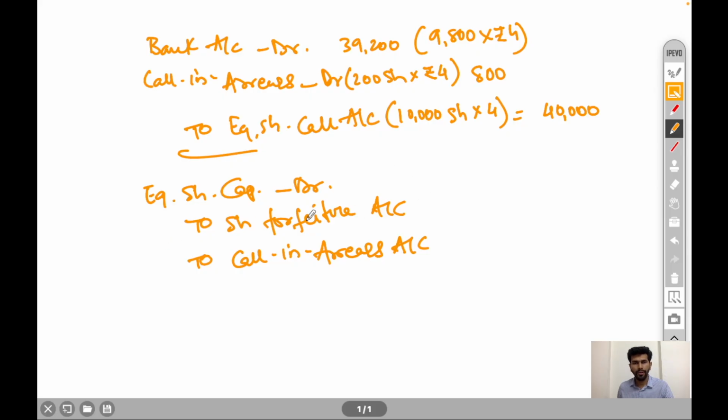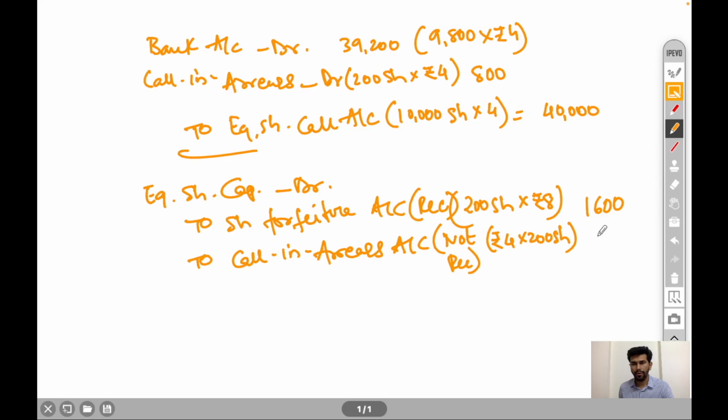The share forfeiture account will be credited with the amount received, and call in arrear will be the amount not received. So on 200 shares, 8 rupees is received. So amount will be credited with 1600, and 4 rupees of call money is not received. So amount will be 800.